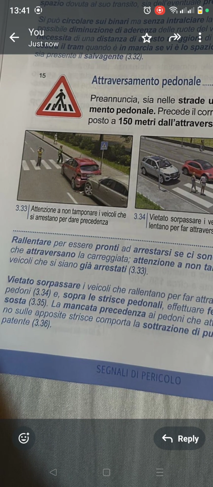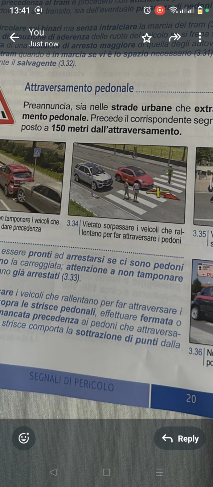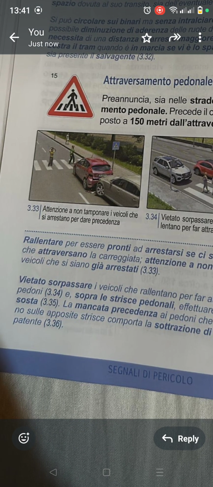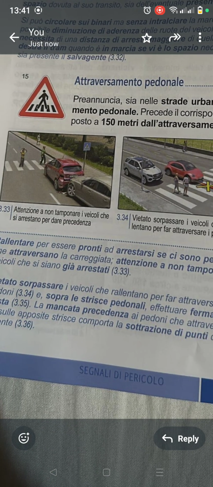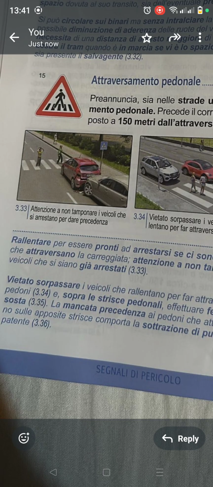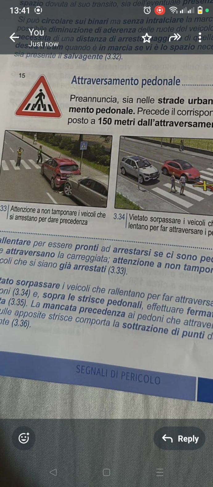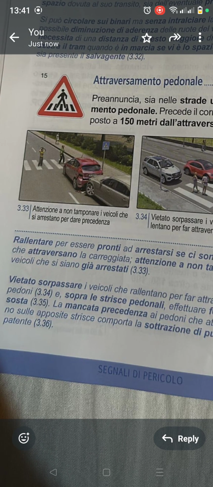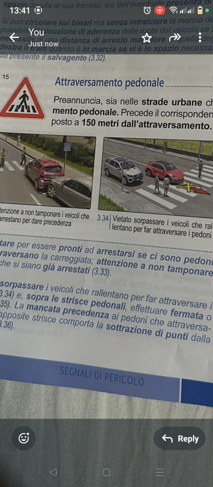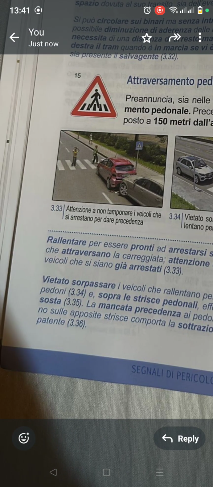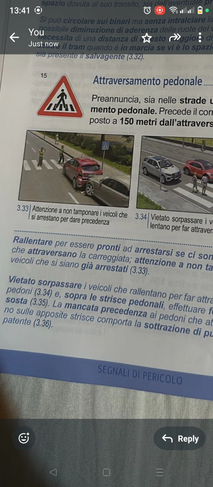Attenzione a non tamponare veicoli che siano già arrestati. So pay attention and don't crash into the vehicles that are stopping. Vieta di sorpassare. So it forbids overtaking vehicles that have slowed down to give right of way to the pedestrians that are crossing.